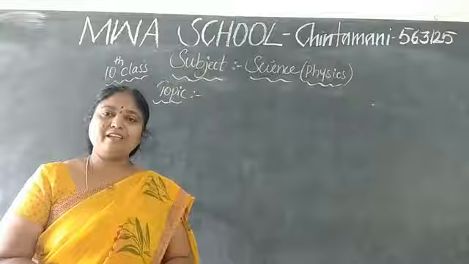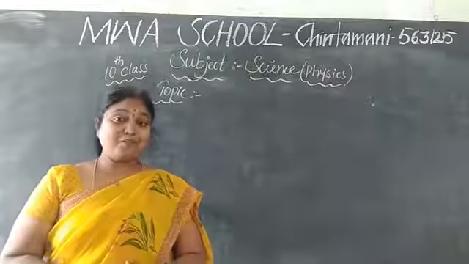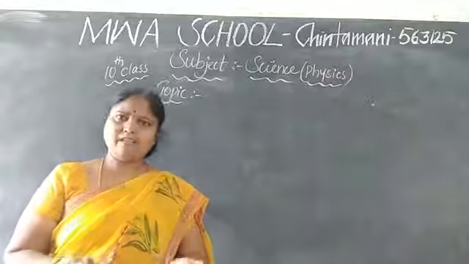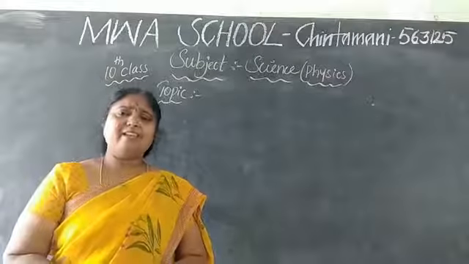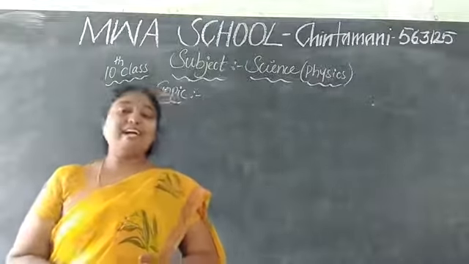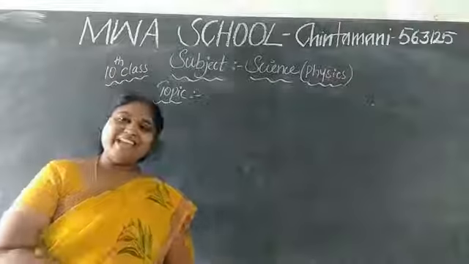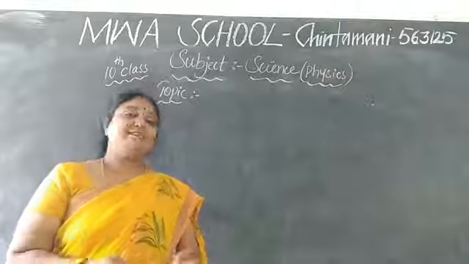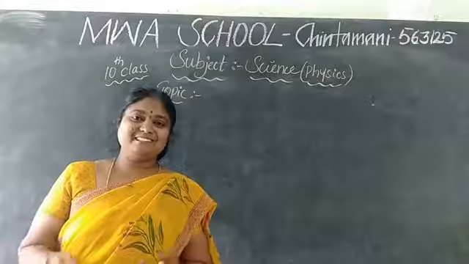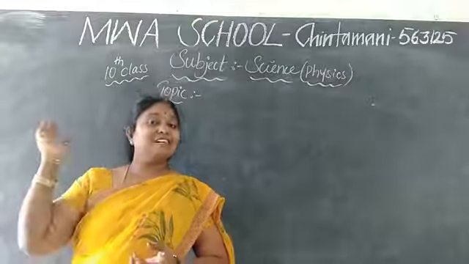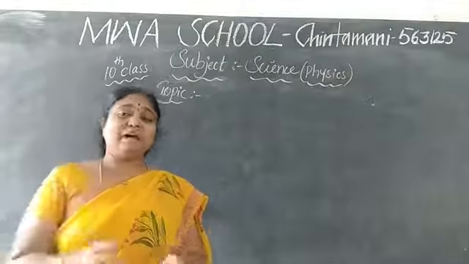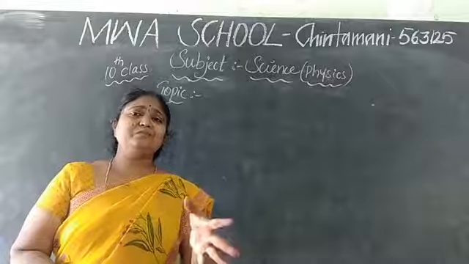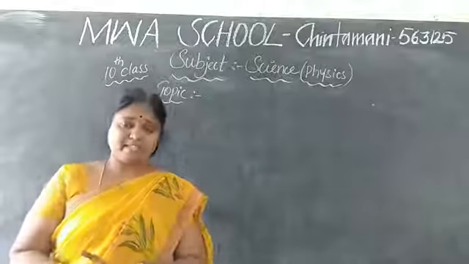What's our topic today? Don't know. All of you close your eyes. What can you see? Nothing? So, if we close our eyes, we cannot see anything. Open your eyes now. We can see all the things because the sunlight is passing. So, through that light we can see all the objects.